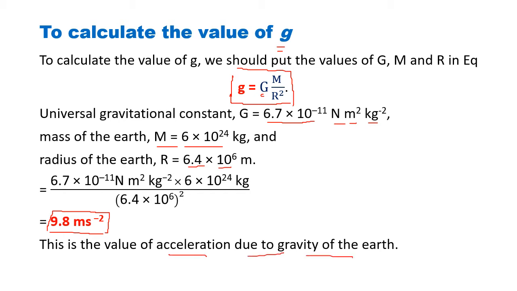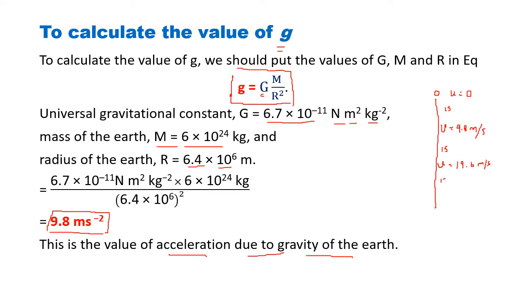What does it mean? It means when you drop a body from a height, the initial velocity u will be 0, but after 1 second the velocity will become 9.8 meter per second, because the velocity changes by the acceleration in 1 second. After 1 more second, the velocity will become 9.8 plus 9.8, that is 19.6 meter per second.